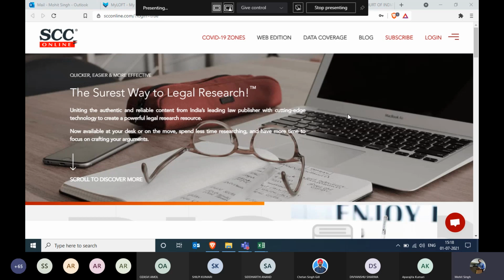Now, why do they publish the same judgment again in their journal? That's the question. They publish it because they not only give you the raw judgment to read, but they also give their own commentaries on it. That is called head note, or we can say digest notes. Head notes and digest notes help the user understand what has been talked about in this particular judgment. This is a short summary of a judgment.